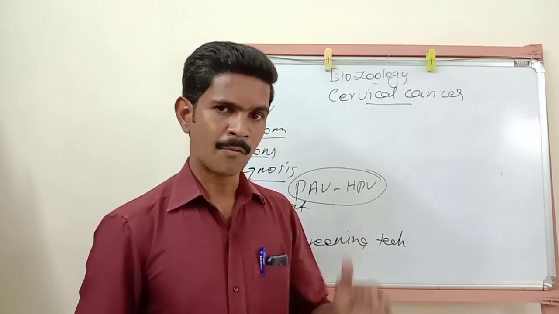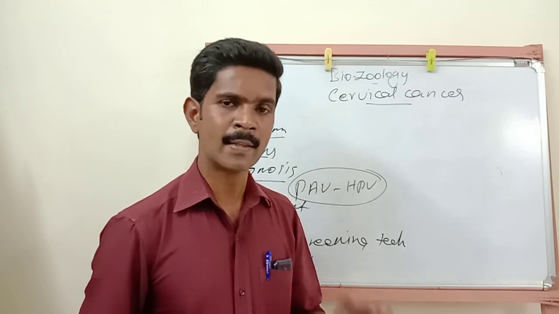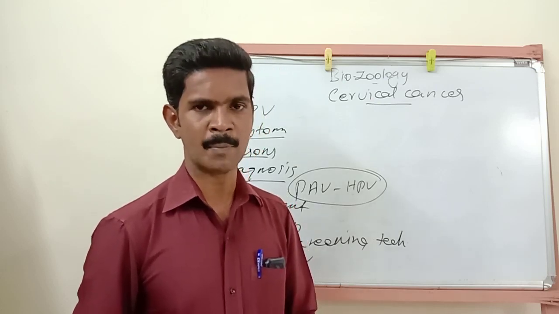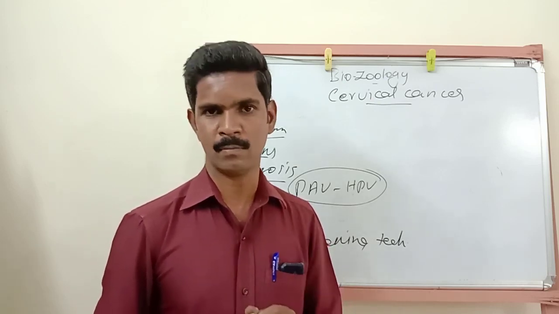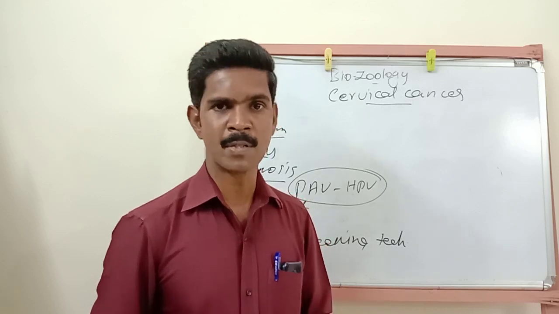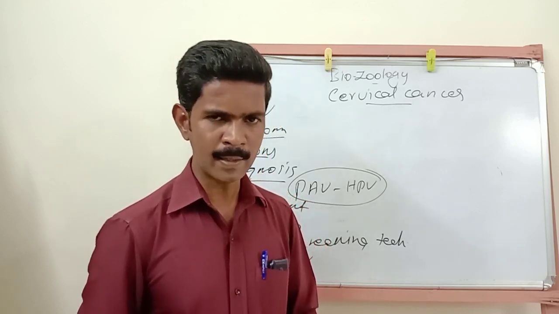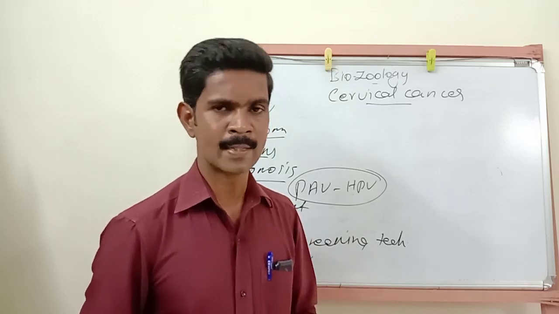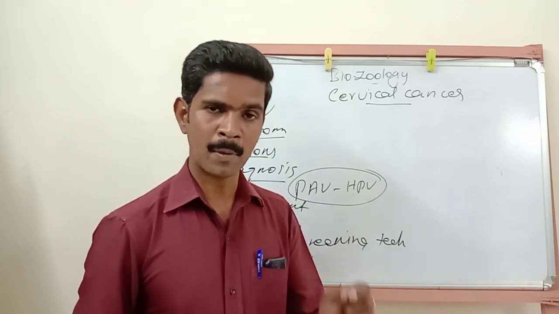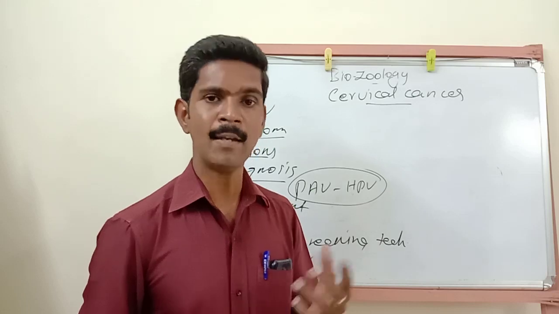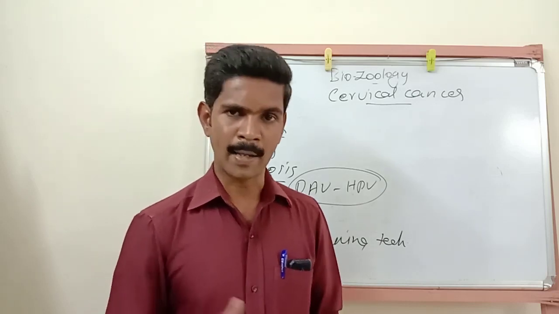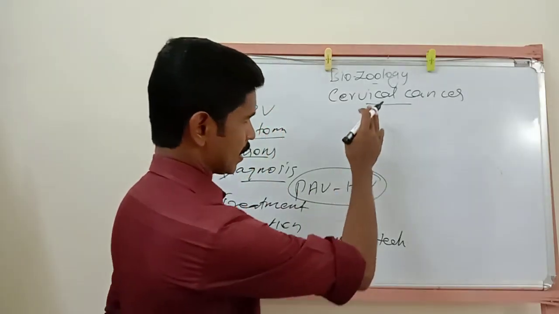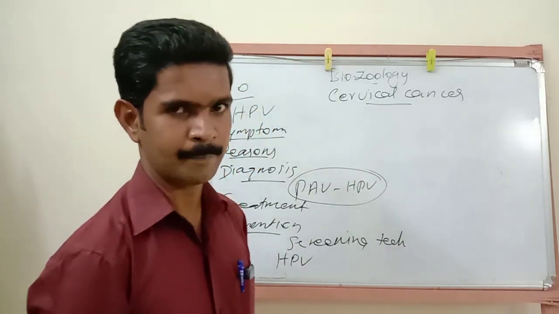Understand? So finally I said about the other prevention methods. What are the methods I said? Diet: nutritional food items you have to eat. Then avoid using tobacco. We have to do regular exercise. Avoid early marriage and follow monogamy. So these are the other methods used to prevent cervical cancer.